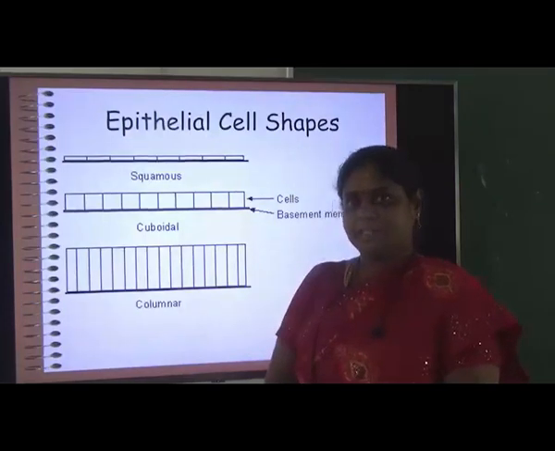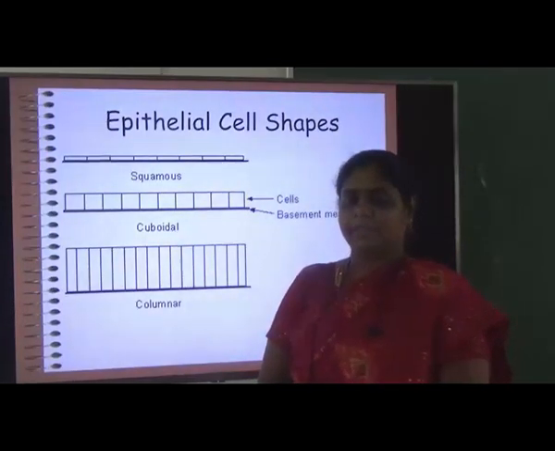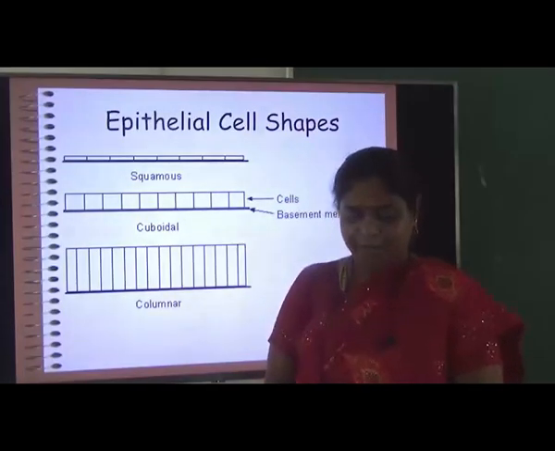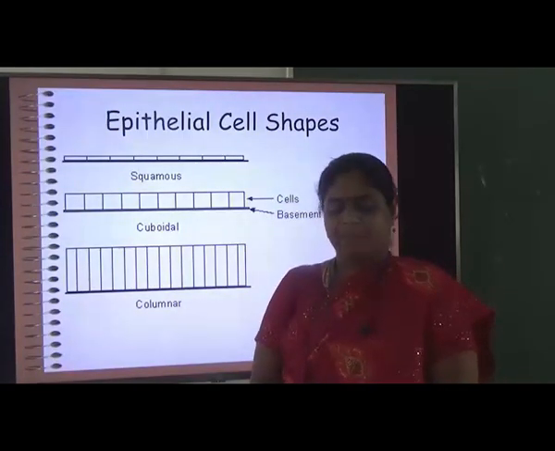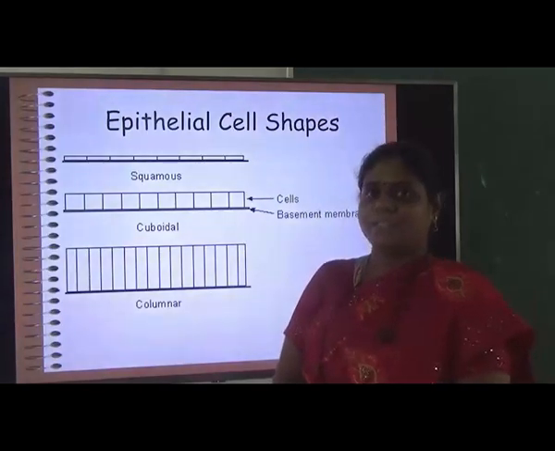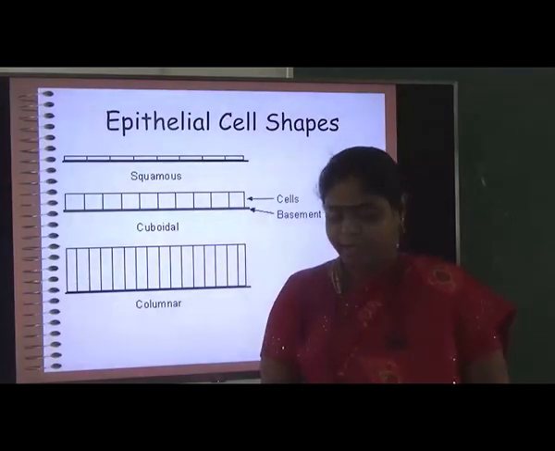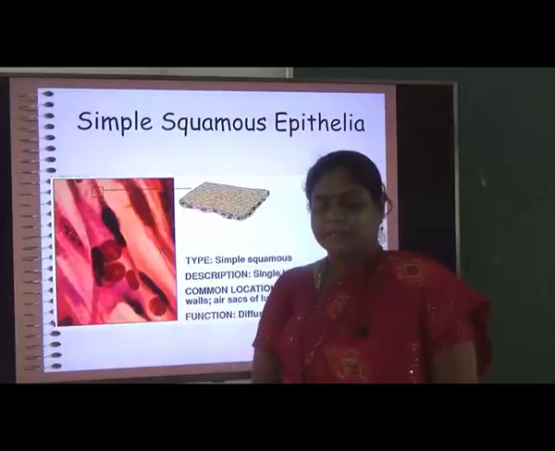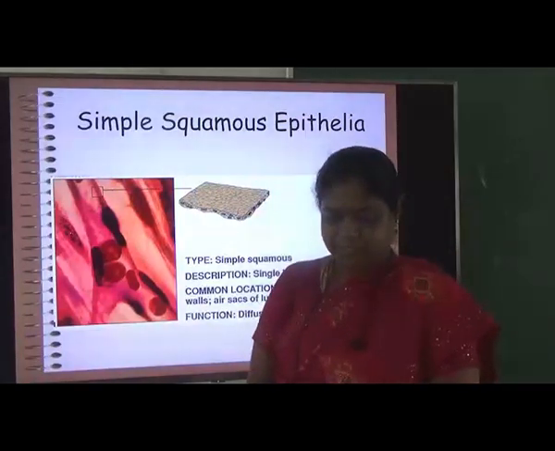If the cells have cube shapes, we call them cuboidal epithelial cells, and if the cells are long and straight, we call them columnar epithelial cells.